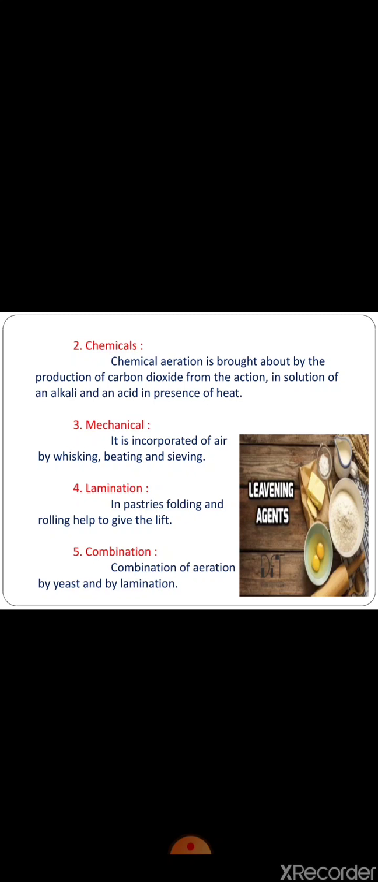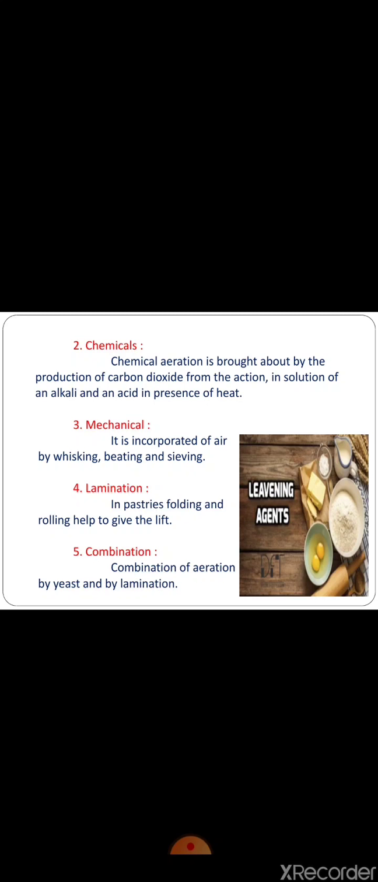Fourth one, lamination. Lamination acts as a rising agent. In pastries, folding and rolling help to give the lift. In idlis, dosas, etc., steam formed by the heat helps to puff up, as the liquid and flour are present in equal quantities. Popcorn has moisture inside the grains, which when heated expands in volume.